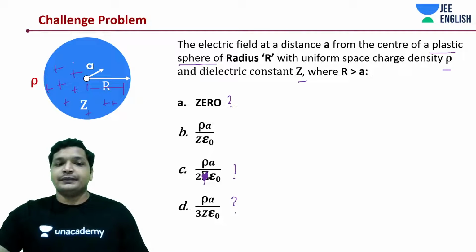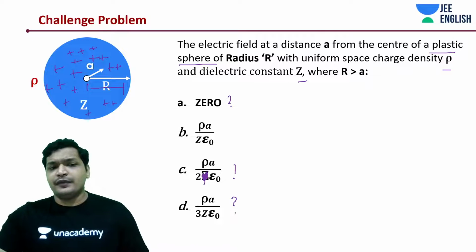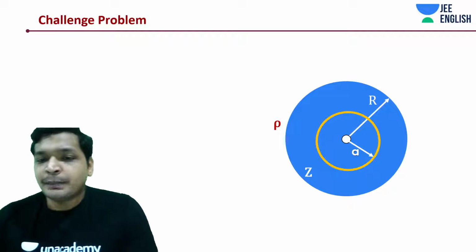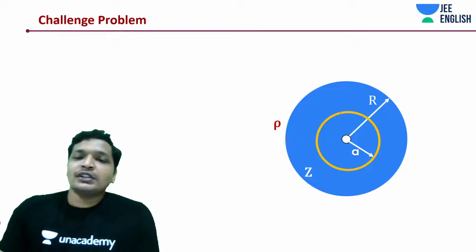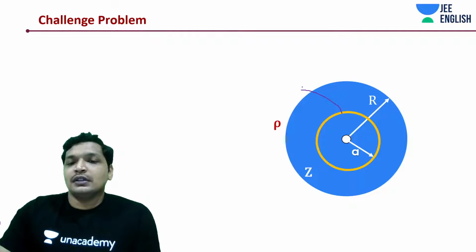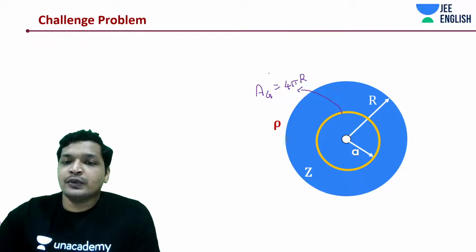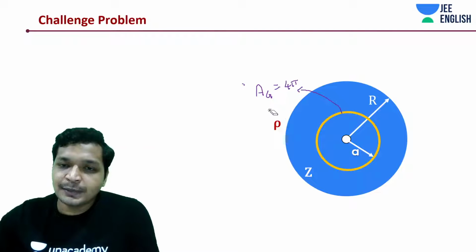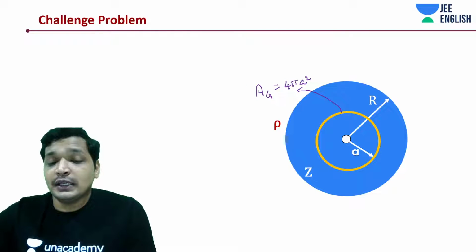Now the question is, what would be the electric field at a point A from the center? Now, what would you do? You simply draw a Gaussian surface. What kind of Gaussian surface? It should be again a spherical Gaussian surface. Things don't change over there. And what would be the area of this Gaussian surface? 4 pi a square. Sorry, this is small a, not capital R. The orange color sphere would have area 4 pi a square.